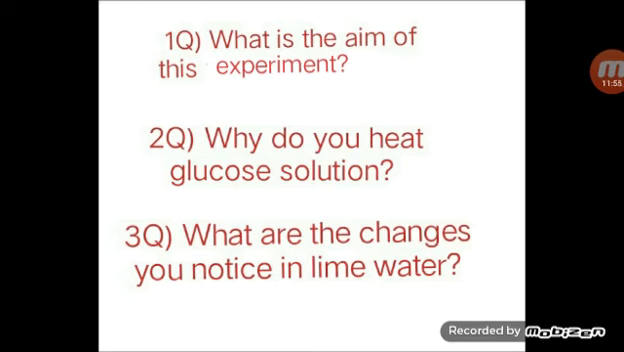Children, take the assignment. What is the aim of this experiment? Why do you heat the glucose solution? What are the changes you notice in the lime water? All of you answer these questions.